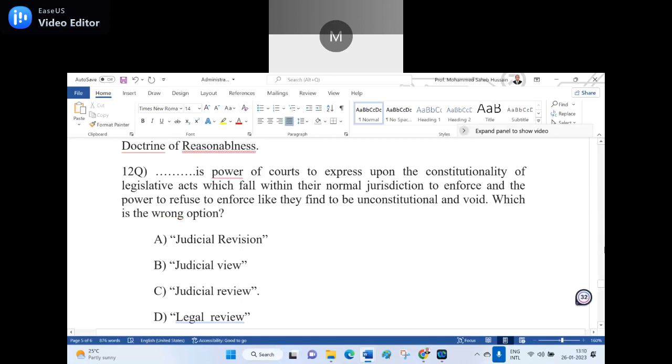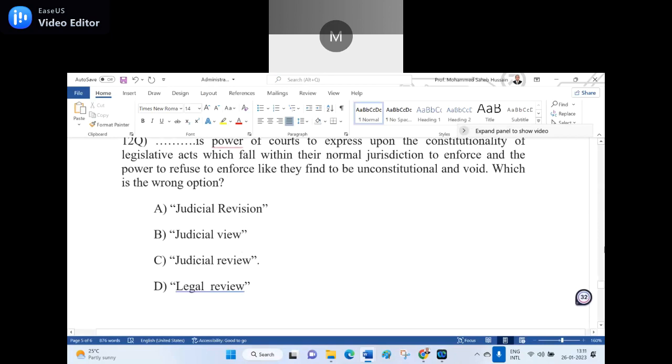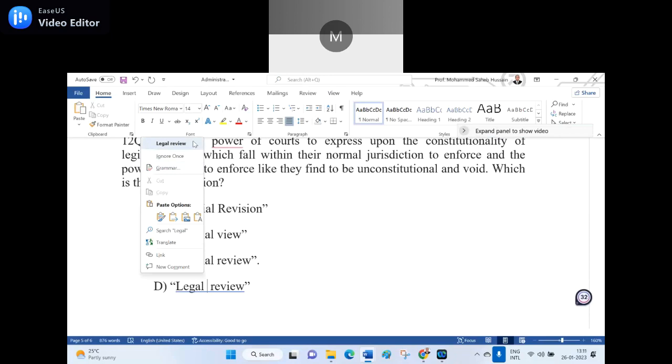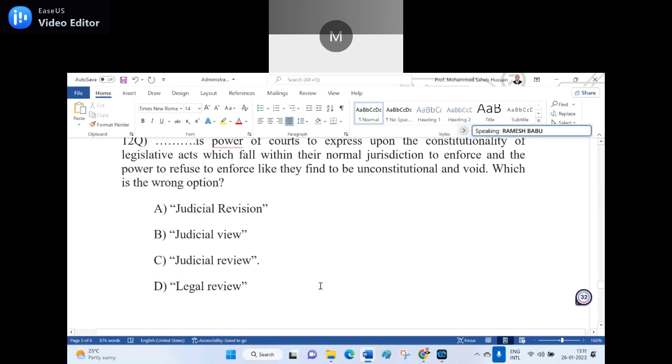Among these, dash is the power of the court to express upon the constitutionality of the legislative act which falls within their normal jurisdiction to enforce, and the power to refuse to enforce what they find to be unconstitutional and void. Which is the wrong option? Number A, judicial revision. Number B, judicial view. Number C, judicial review. Number D, legal review. Here I did not mention 1 plus 2 plus 3 plus 4, or I did not directly ask.